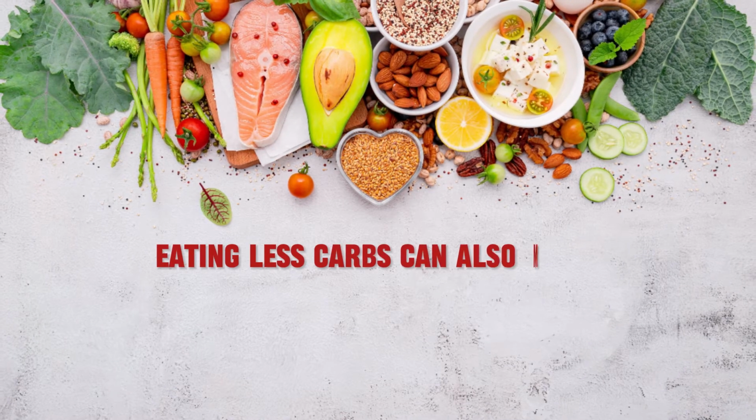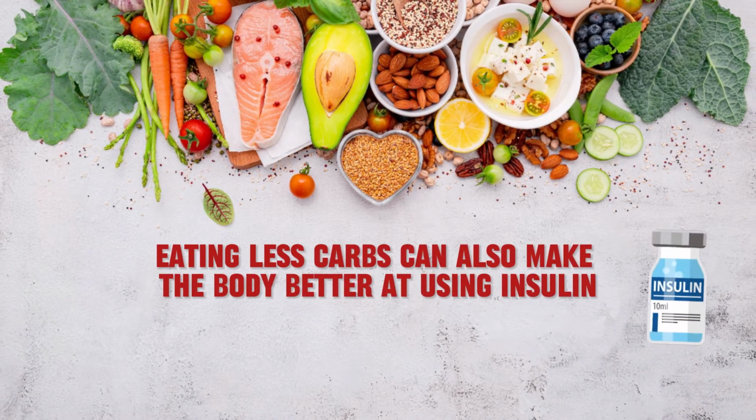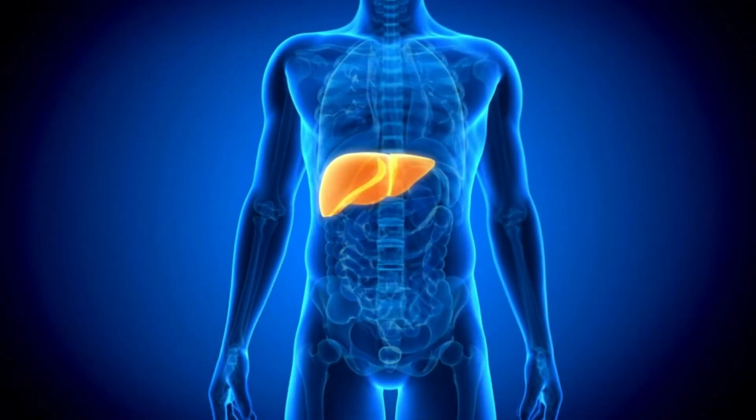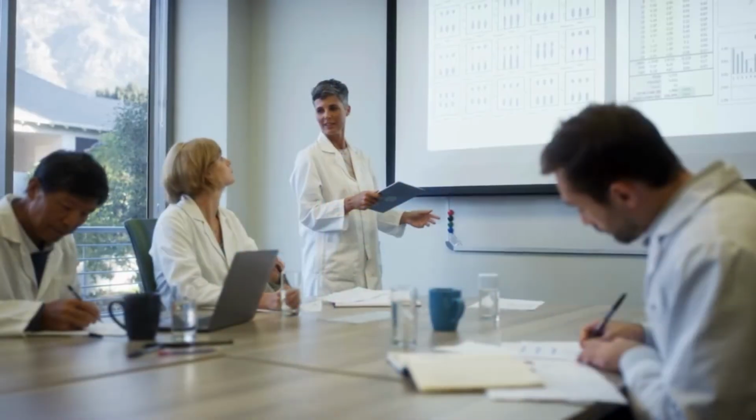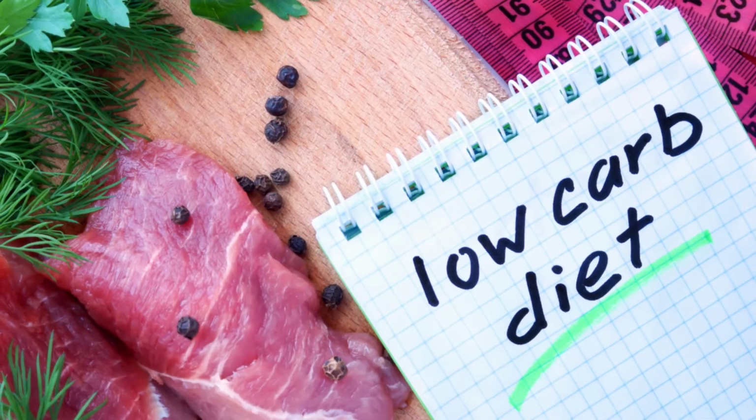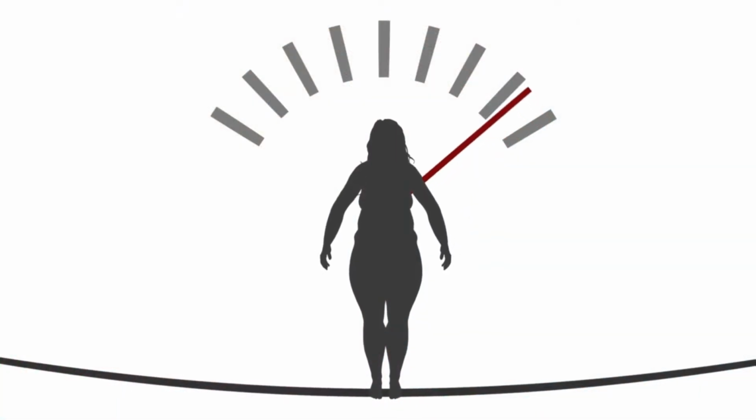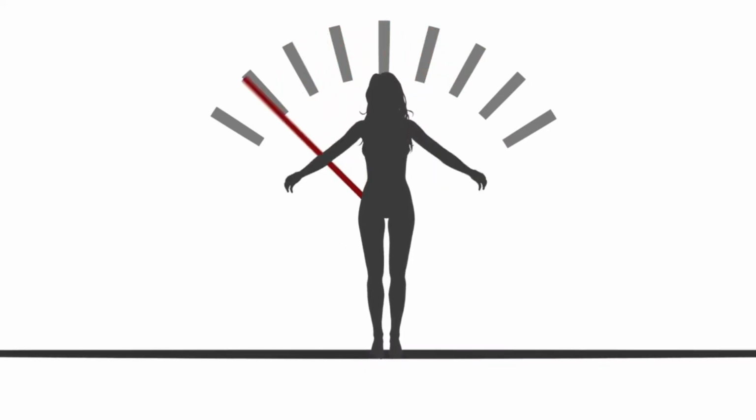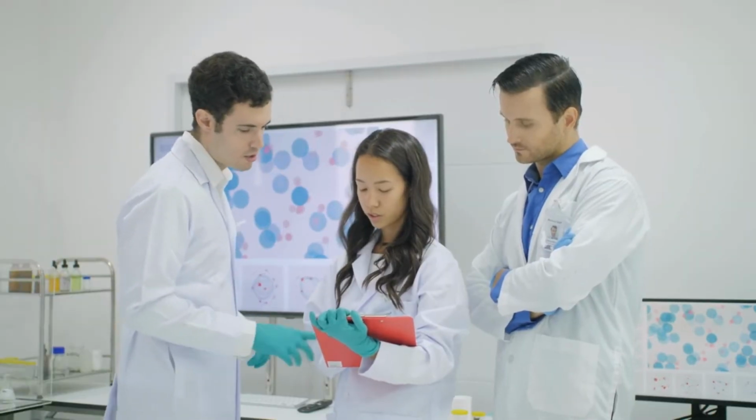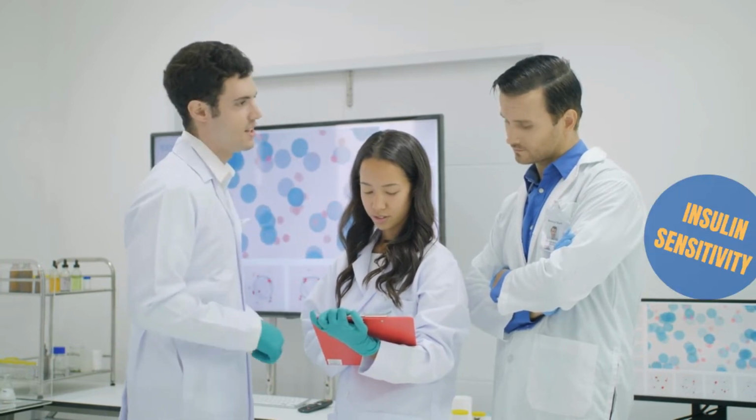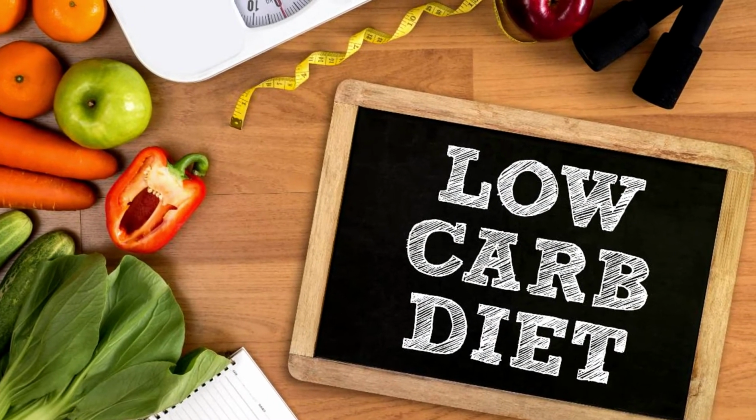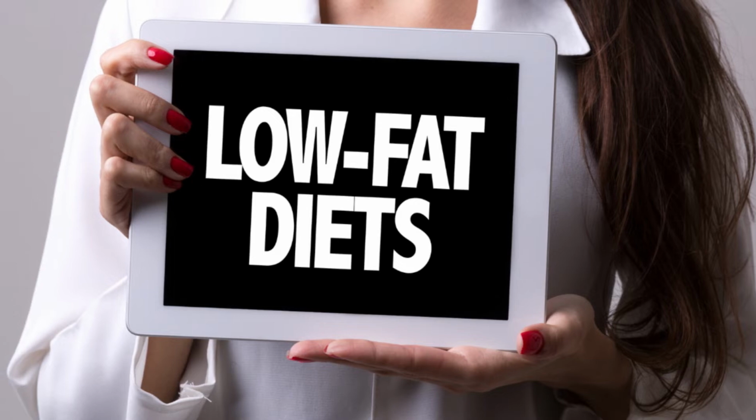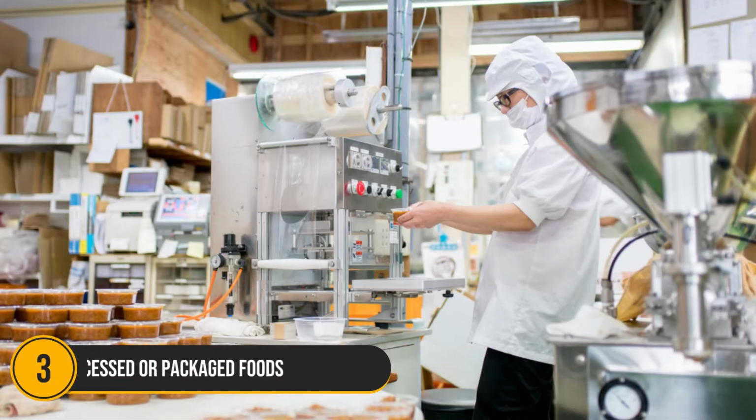Eating less carbs can also make the body better at using insulin, helping to control blood sugar and preventing extra sugar from turning into fat in the liver. A 2020 study found that low-carb diets led to an average weight loss of more than 11 pounds in obese individuals as compared to control groups. And a 2018 study showed a 23% improvement in insulin sensitivity with a low-carb diet compared to a low-fat diet in fatty liver patients.